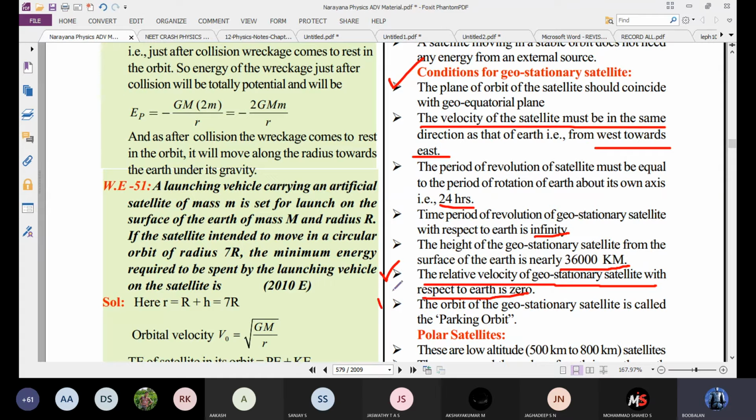It is called a parking orbit. The orbit of the geostationary satellite is called the parking orbit. Please everyone take a note.